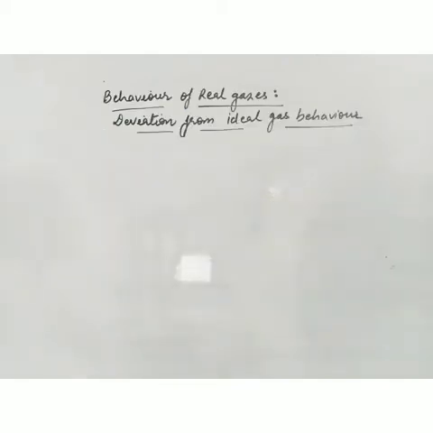Now we are moving to the next topic, that is the last topic of this chapter. Behavior of real gas, that is deviation from ideal gas behavior. In this section we are going to discuss what is an ideal gas, what is the meaning of a real gas, what is the difference between the two types of gases, and why gases do not show ideal behavior, or what is the meaning of deviation from ideal gas behavior.